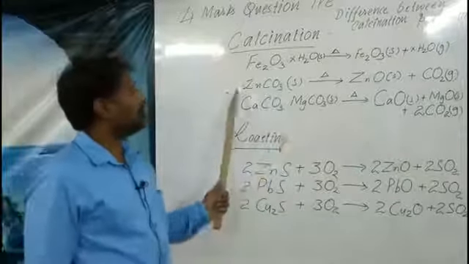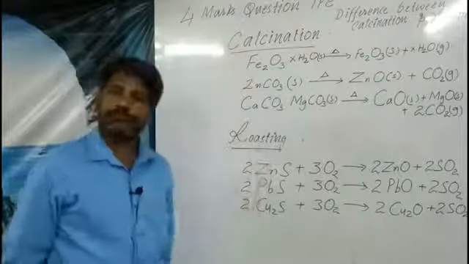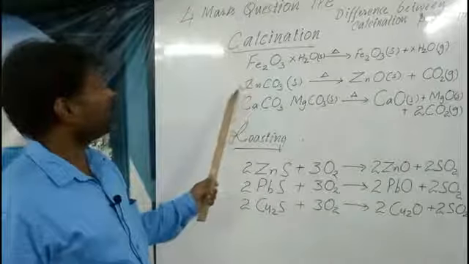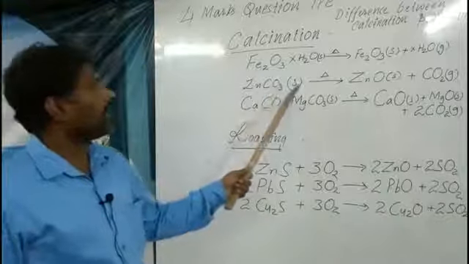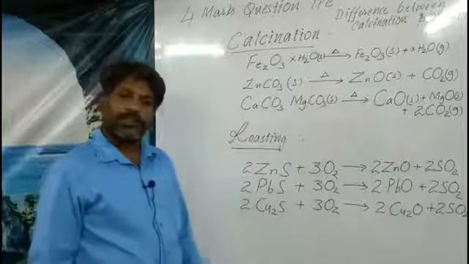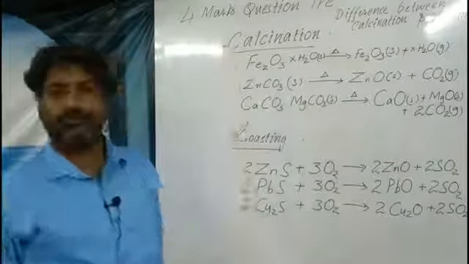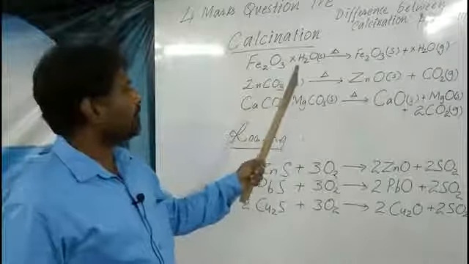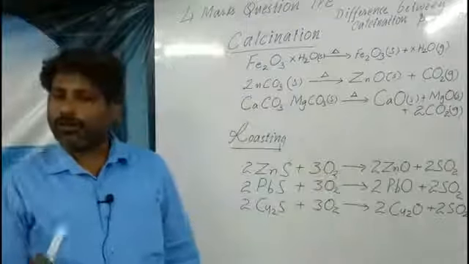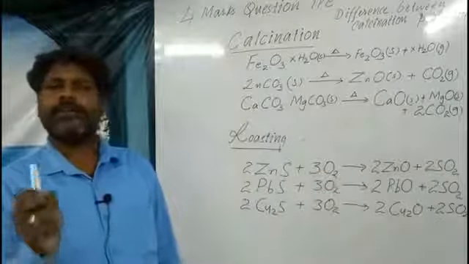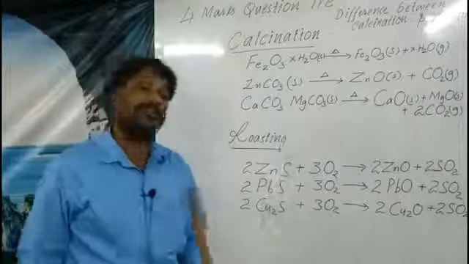The second example is a carbonate ore of zinc. The carbonate ore cannot be used directly to extract the metal. So we heat it to the maximum temperature without any supply of oxygen, or with a very limited supply if necessary.